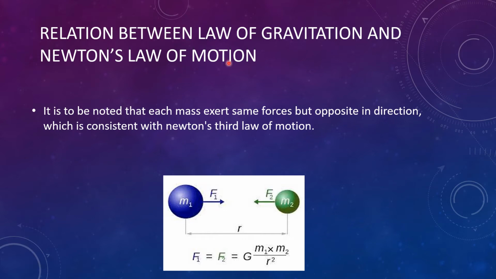What is the relation between the law of gravitation and Newton's law of motion? It is to be noted that each mass, m1 and m2, exerts the same force on each other. If m1 exerts a force f1, then m2 exerts a force f2, which is equal in magnitude but opposite in direction, consistent with Newton's third law of motion. So we can write f1 is equal to f2, which is equal, according to Newton's law of gravitation, to G m1 multiplied by m2 divided by r square.